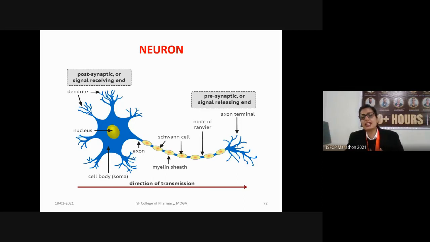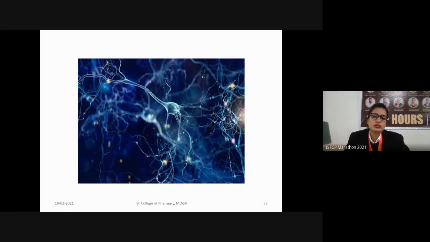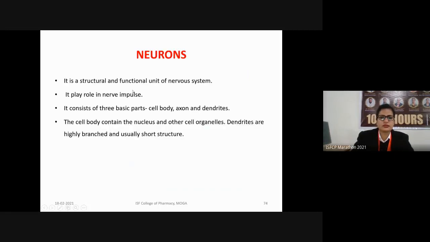So this is the diagram of the neurons. How do they look in our body? This is the round cell body of the neuron. These are the dendrites, and this is the axon. So firstly, what are neurons? A neuron is the structural and functional unit of the nervous system. It is the basic fundamental unit of our nervous system. It plays a crucial role in nerve impulses. So a nerve impulse is possible only with the help of a neuron.